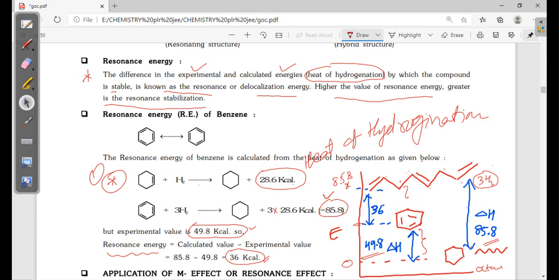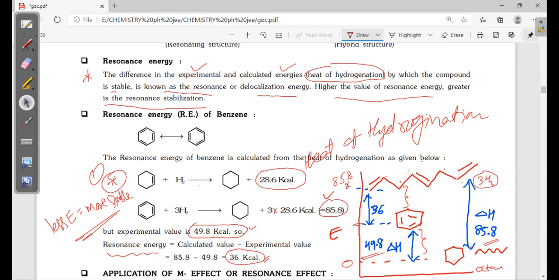This 36 kilocalories. Again, what does stability mean? Less energy means more stable. So cyclohexane is more stable than benzene, and benzene is more stable than octatriene. This is the resonance and the resonance energy.